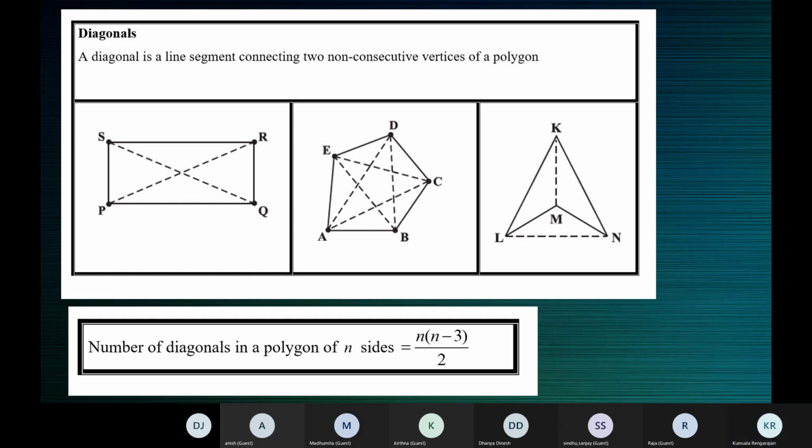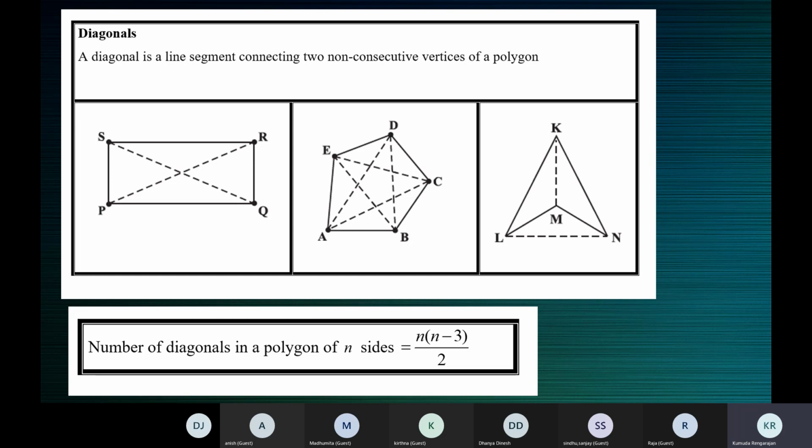In an angle, one angle at least more than 180 degrees, ma'am. Very good. In a polygon, if at least one angle measures more than 180, that is a reflex angle. At least one angle is a reflex angle. Then it is a concave polygon.